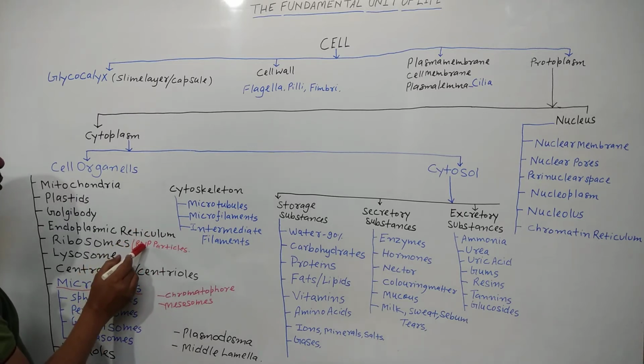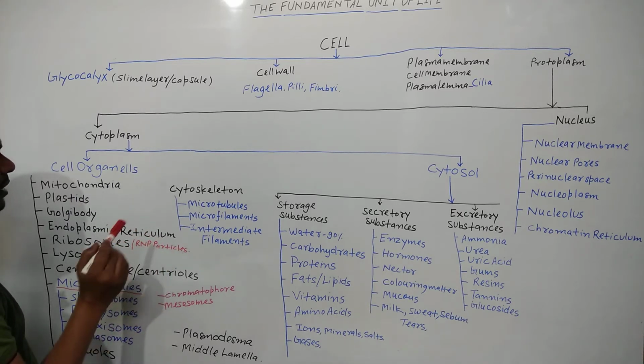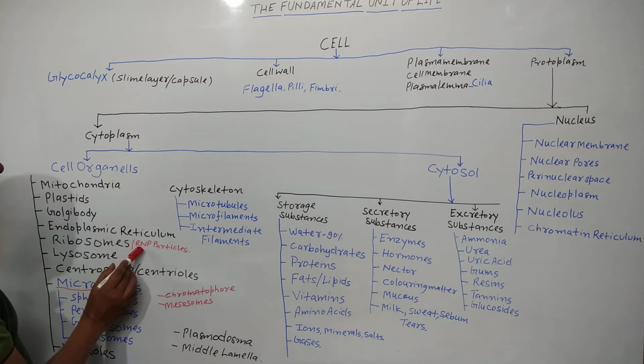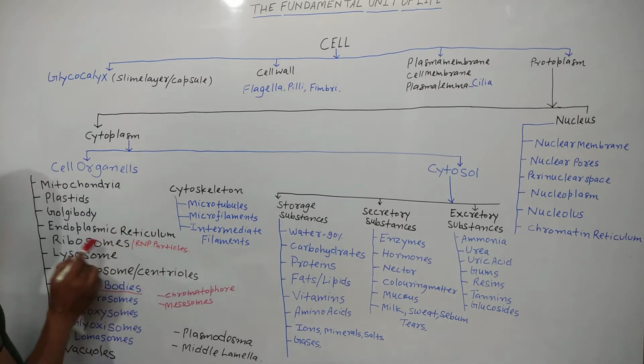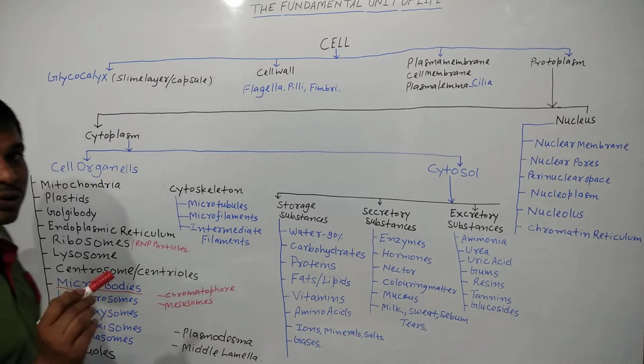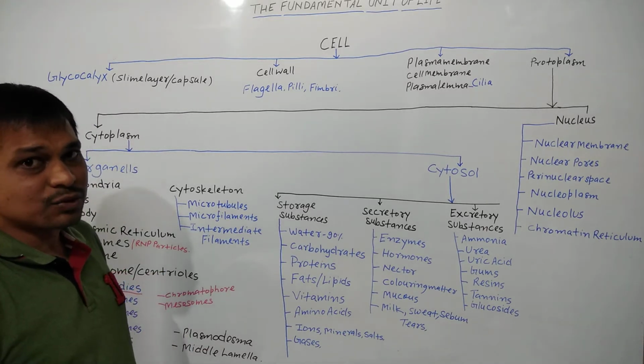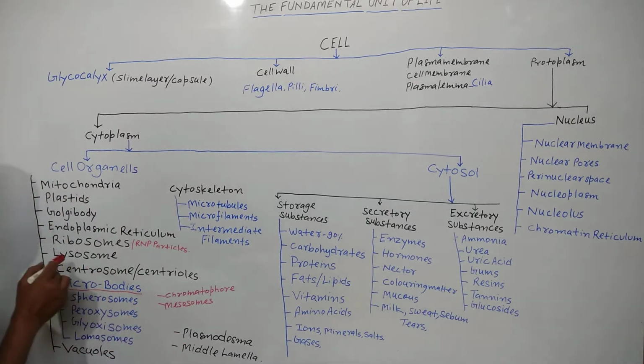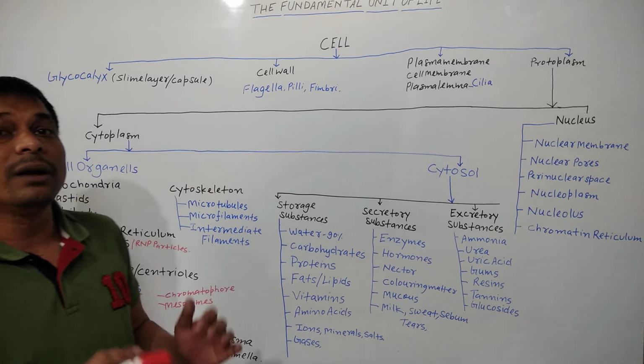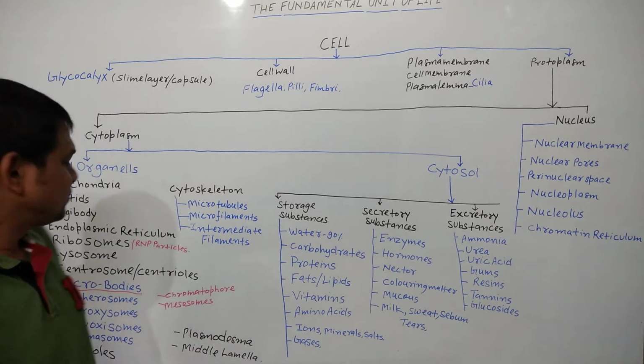Next, ribosomes. Ribosomes are also known as RNP particles, ribonucleic acid protein particles. And ribosomes are also of two types, 70S type ribosomes and 80S type ribosomes. Next, lysosomes. Lysosomes are also known as the suicidal bag of the cell.